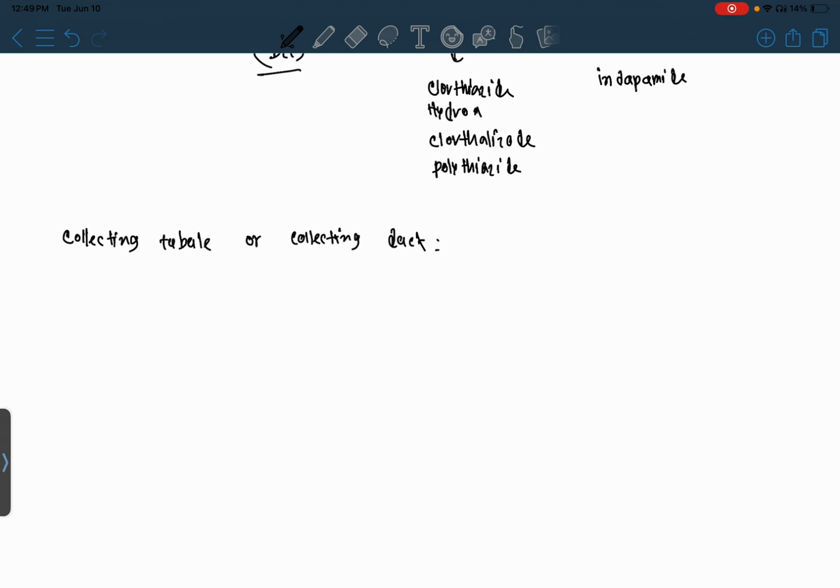Now, diuretics which act on the collecting tubule or collecting duct. Here we classify two types. Mainly here act the potassium sparing diuretics. What do we mean by potassium sparing? Potassium sparing means they spare potassium in the bloodstream, which causes hyperkalemia.